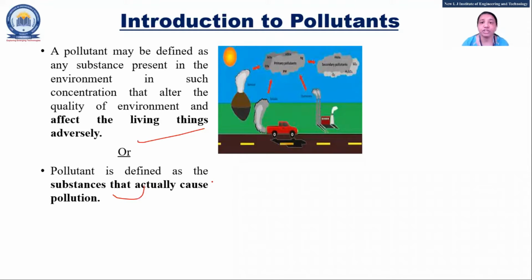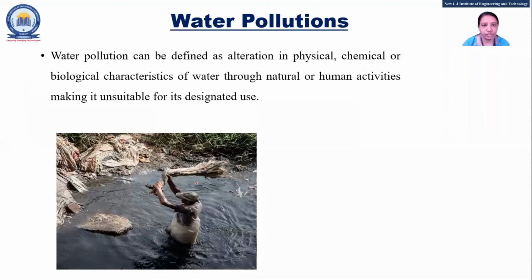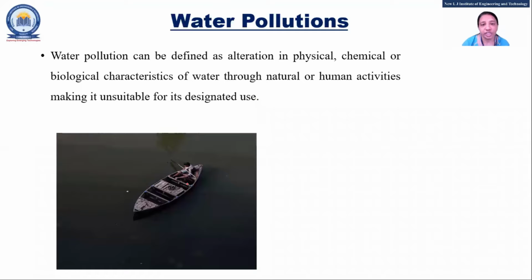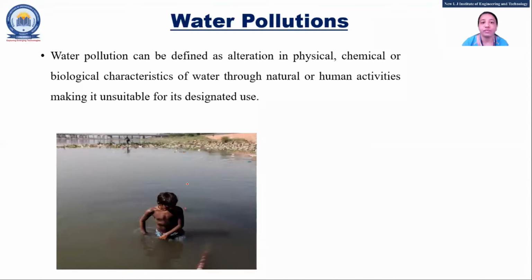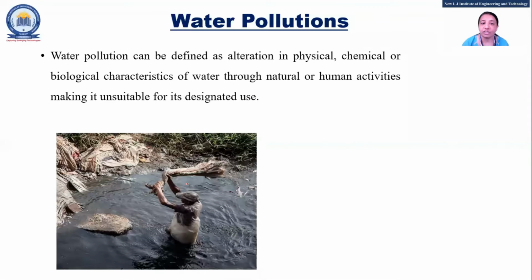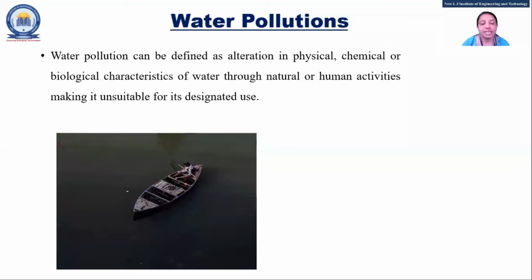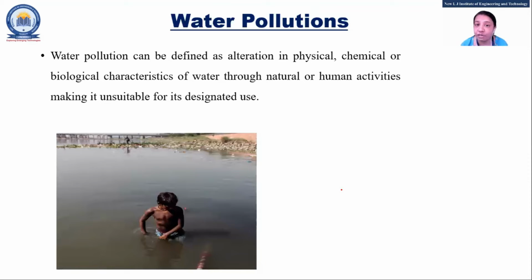So that is pollution and pollutant. They are two different things, and you can give the examples also, right? So types of pollution: water, air, and noise. We are going to study water pollution. So that means what? Pollution means there will be a change in physical, chemical, biological characteristics of any component. And if there is a change in physical, chemical, and biological characteristics of water, then it is called what? Water pollution. So that also can be asked: explain briefly water pollution in 3 marks.